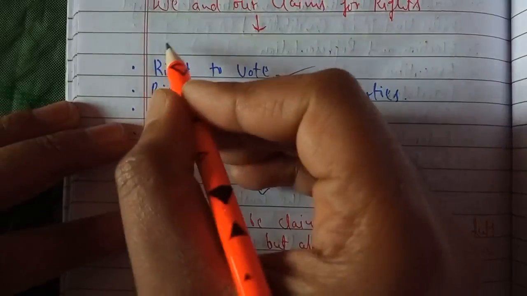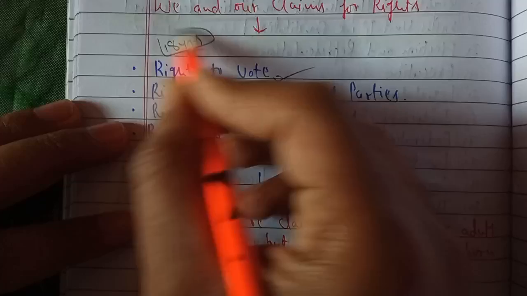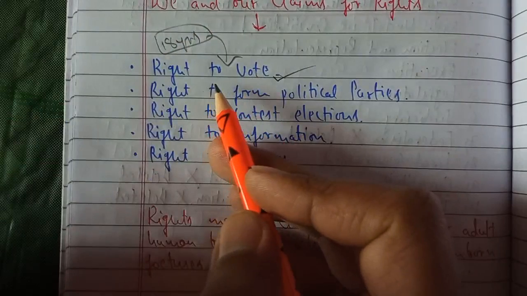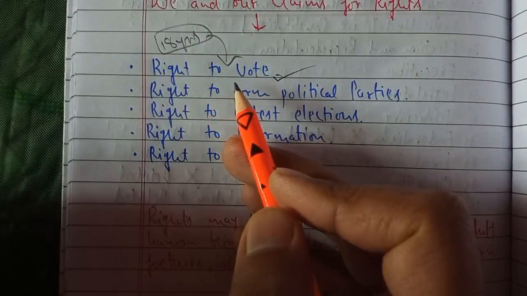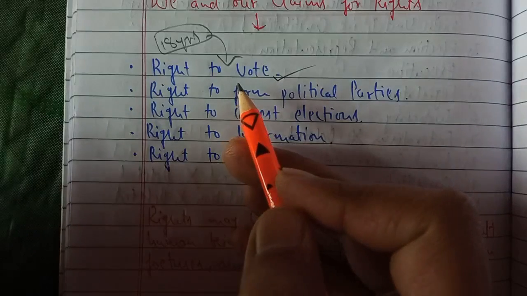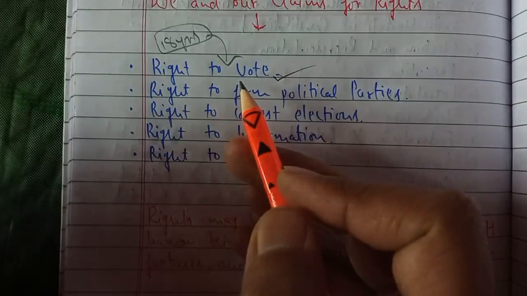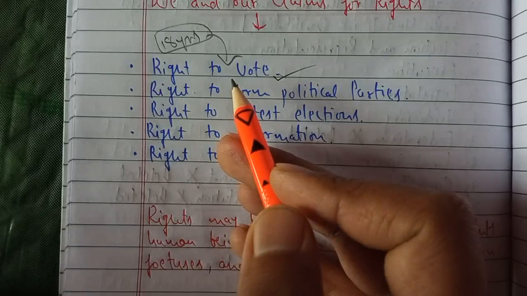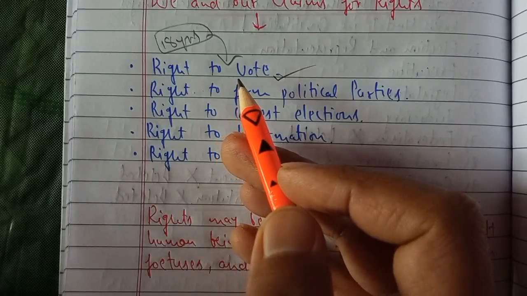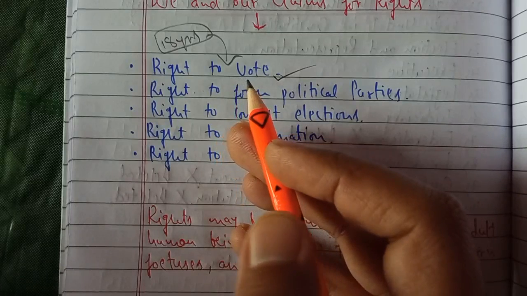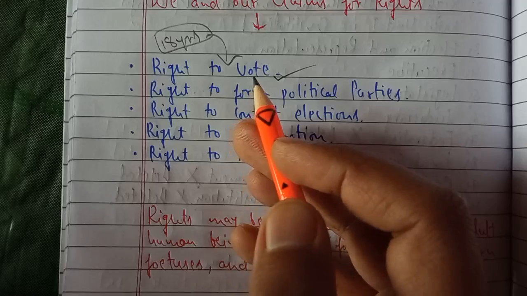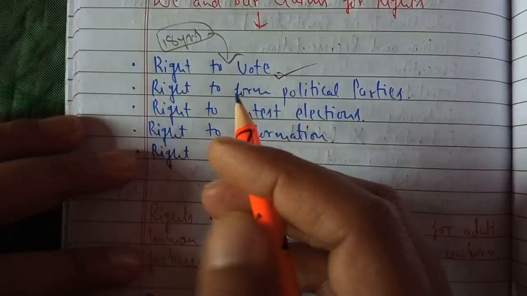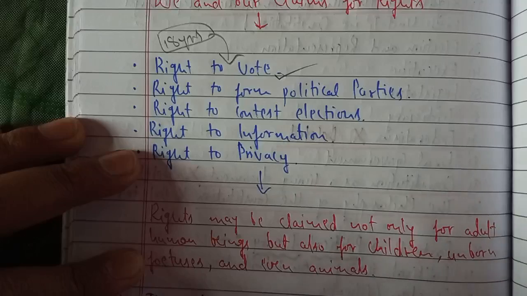And it is very much clear that if you are 18 years or above, you have this right to vote. But still, if someone discriminates against you on this right, you have the right to go to the court. So if anybody violates our rights, our personal rights, our social rights, our economic rights, all the rights, then we have the right to go to the court. As you have also studied about fundamental rights, in that you read about the right to constitutional remedies, according to which you can claim your rights in the court if someone violates your other five rights: right to equality, right to freedom, right to education, etc.